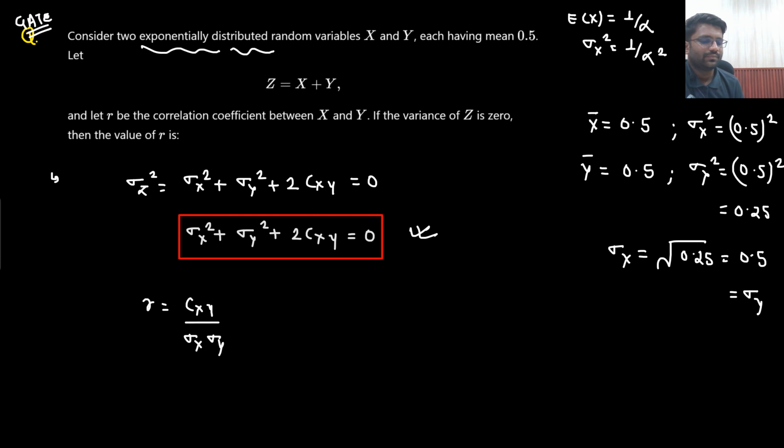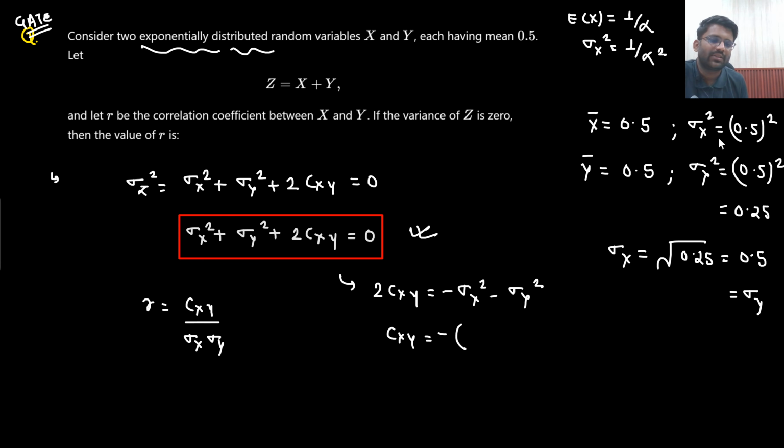Both are positive. So from here, can I get the value of 2cxy? So 2cxy is minus sigma x square minus sigma y square. So cxy is minus of sigma x square plus sigma y square. Sigma x square is 0.25 plus 0.25, that would be 0.5, divided by 2. So cxy is minus 0.25.